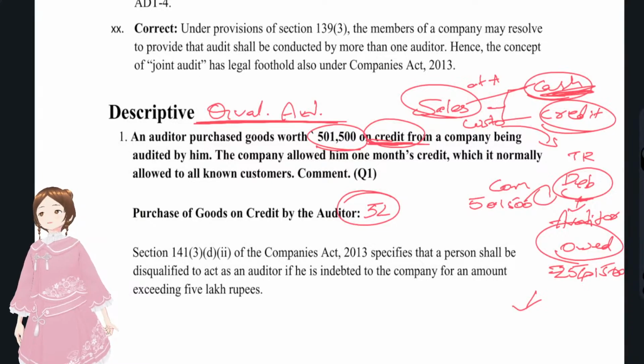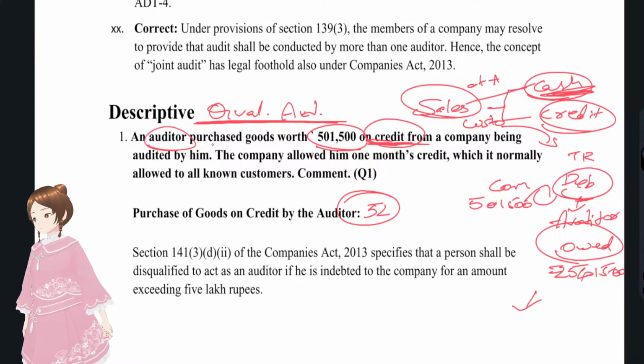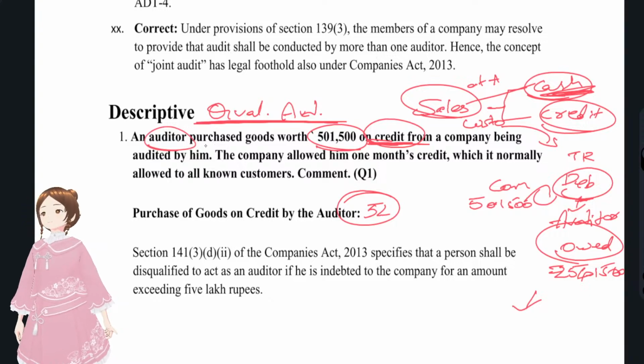So whether this auditor is eligible to be appointed as an auditor or no? No, he is not eligible to be appointed as an auditor because he is indebted to the company for more than 5 lakhs. Okay, we know the answer. We know how we have identified the question and what the question had asked us. But how to write the answer?